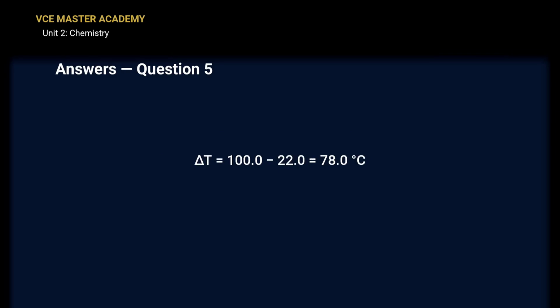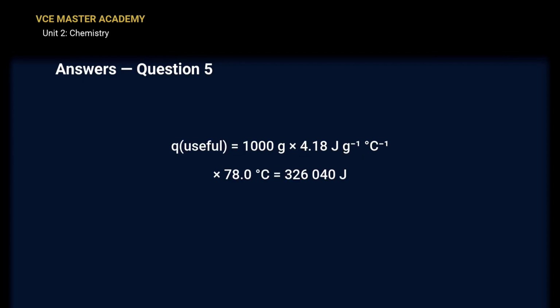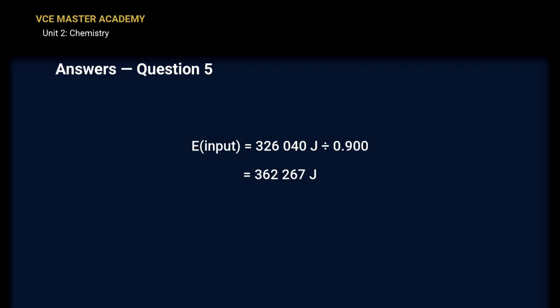Step 1. Delta T. 100 minus 22. 78 degrees. Useful energy. 1,000 times 4.18 times 78. That's 326,040 joules going into the water. Step 2. The kettle only delivers 90%, so divide by 0.9. The input energy is 362,267 joules. Bigger than the useful energy, as always. Keep the 2 numbers separate and labelled.